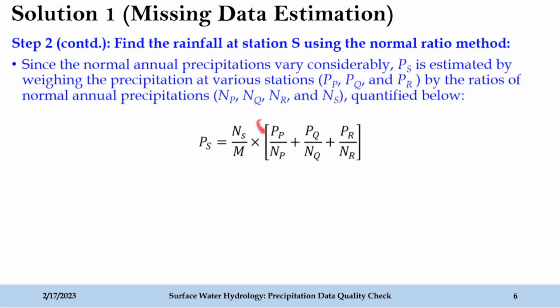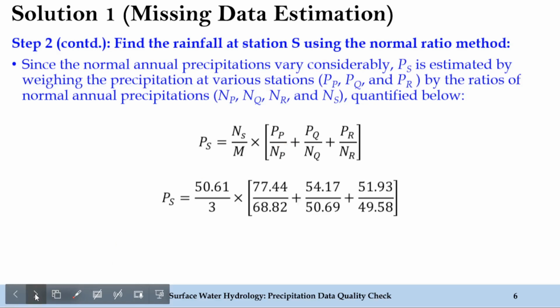So okay, we can see here that PP by NP, PQ by NQ, and PR by NR is nothing but the precipitation at various stations divided by the normal annual precipitation, and this is how it is quantified here. So this is the PS that we can identify using this formula. This is the formula for the normal ratio method.